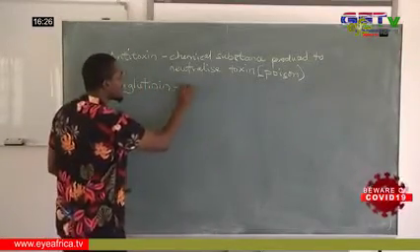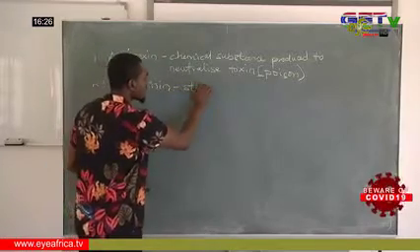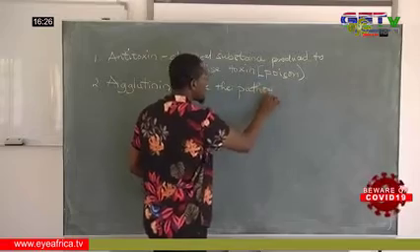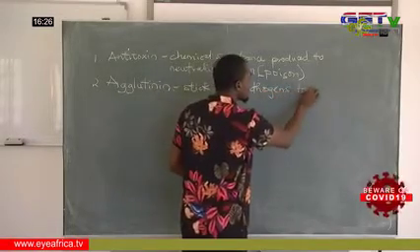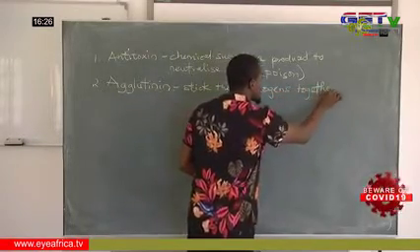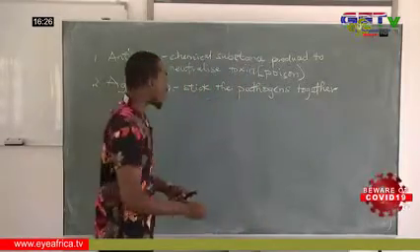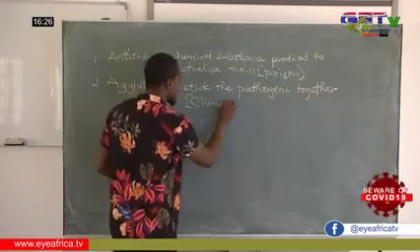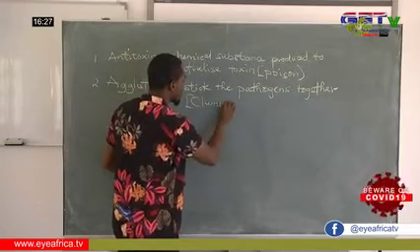So we say it sticks the pathogens together, which we can simply call clumping.